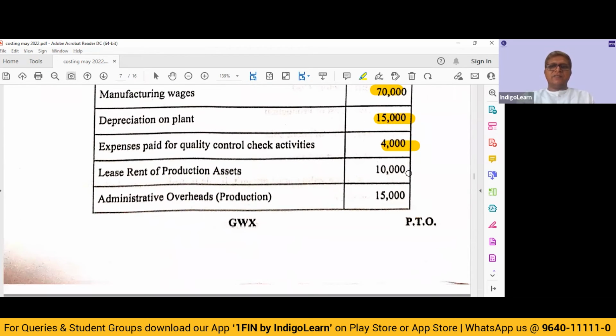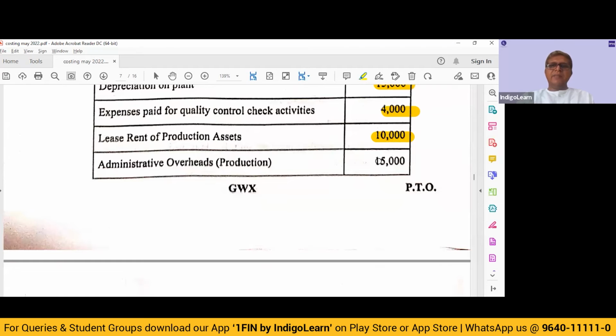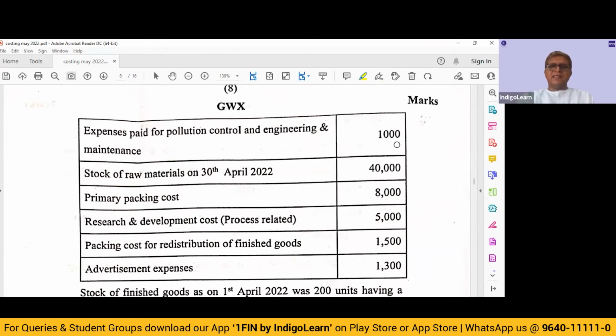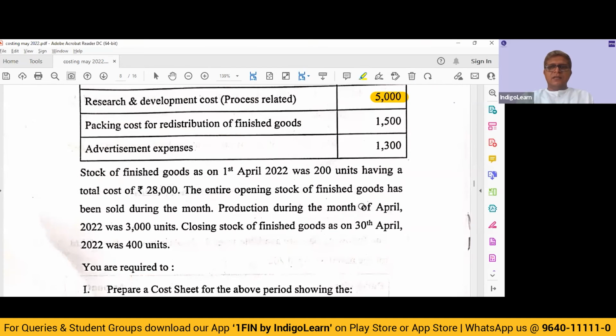Lease rent of production assets 10,000. Administrative overheads relating to production 15,000. Expenses paid for pollution control and engineering maintenance 1,000. Stock of raw material as on 30th April 40,000. Primary packing cost, research and development process related cost, packing cost for redistribution of finished goods, and then administrative expenses. So they have given us a list of items.